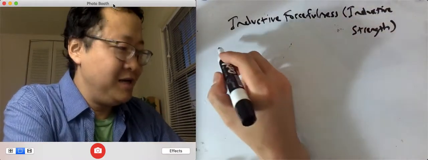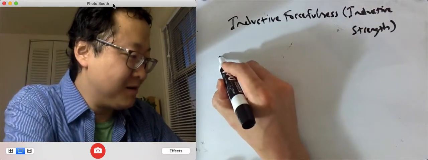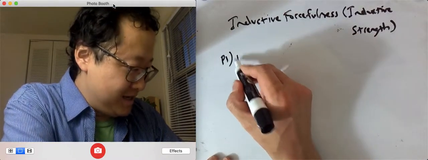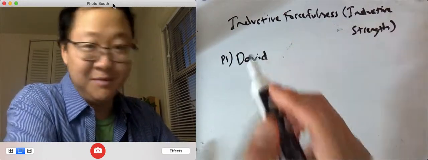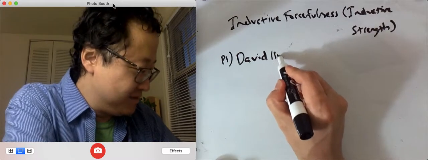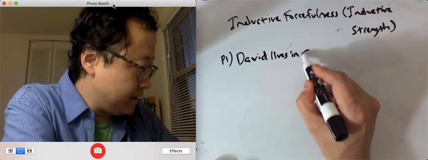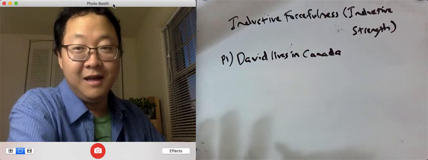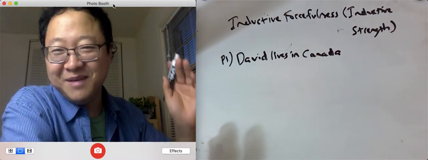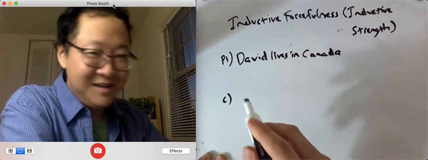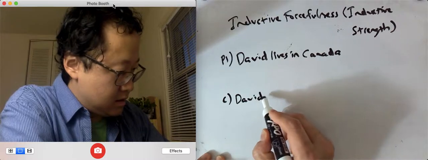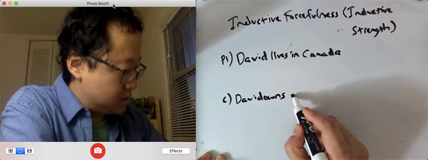Let's say somebody tells me of someone, and all they tell me is this: David, their name's David, lives in Canada. Now, given that I like to make inferences, I conclude, well, that means David owns a coat.